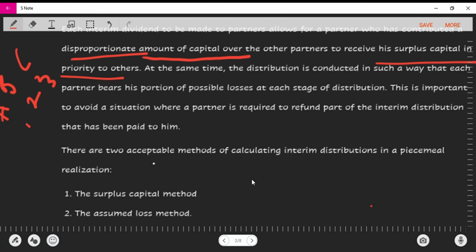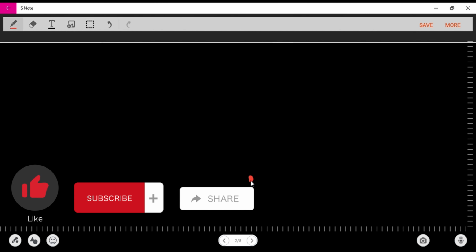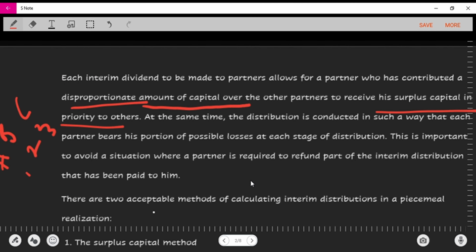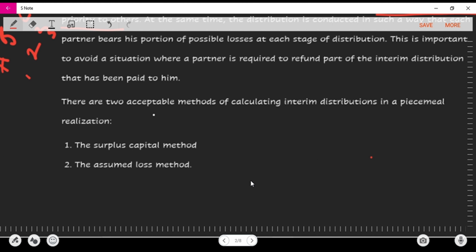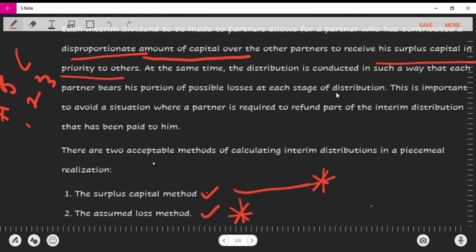But we have to share these funds in a way that whatever loss is made is according to their profit sharing ratio. Does that make sense?